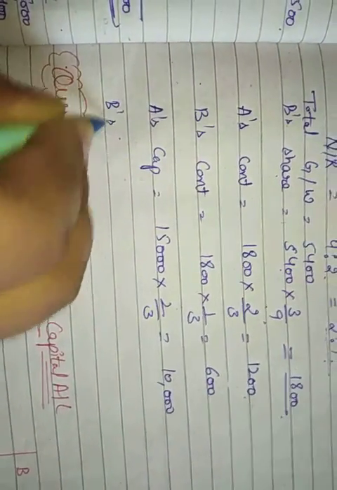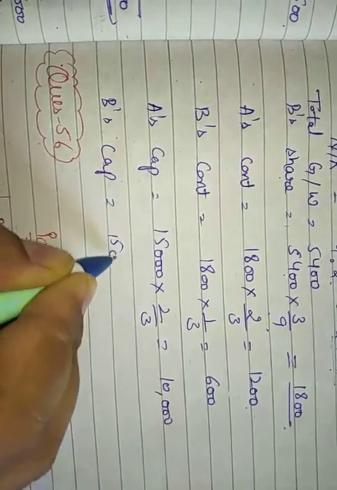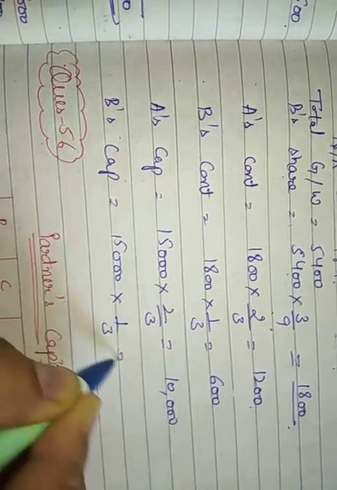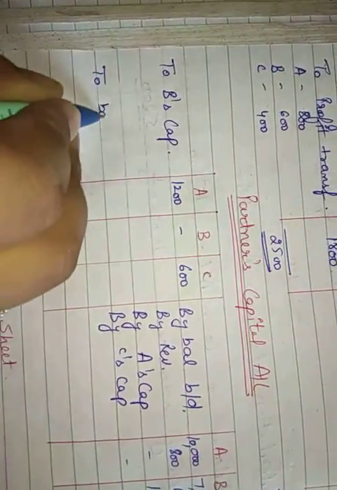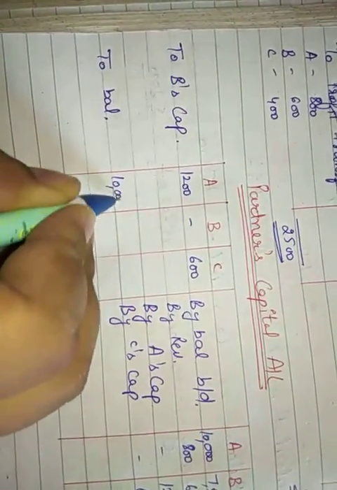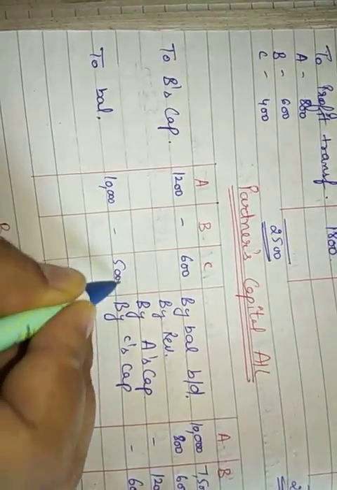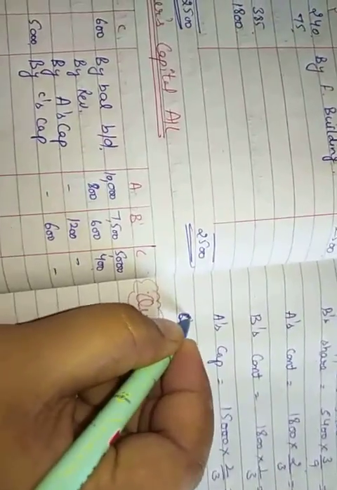And for C, the capital will be 15,000 into 1 by 3. Now this becomes 5,000 only, which means at the end of the year we want our balances to be like this: 10,000 for A, 5,000 for C. I made a mistake here, here will be C.